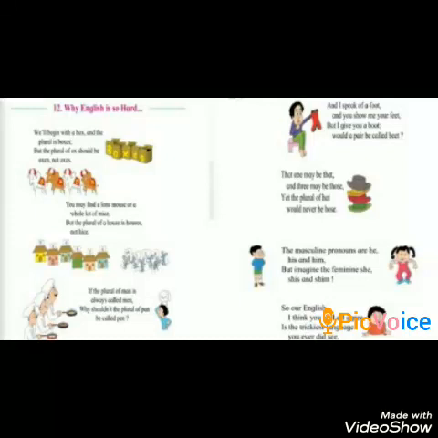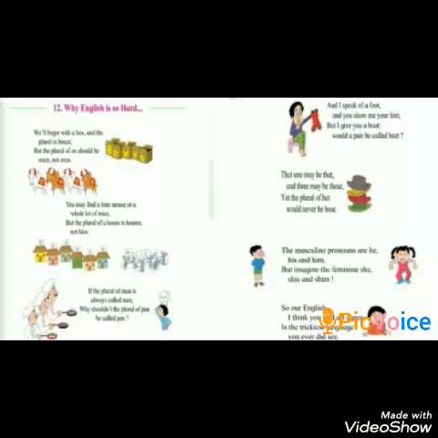Let's begin. Well, begin with a box and the plural is boxes. But the plural of ox should be oxen, not oxes. You may find a lone mouse or a whole lot of mice. But the plural of a house is houses, not highs. If the plural of man is always called men, why shouldn't the plural of pan be called pen?